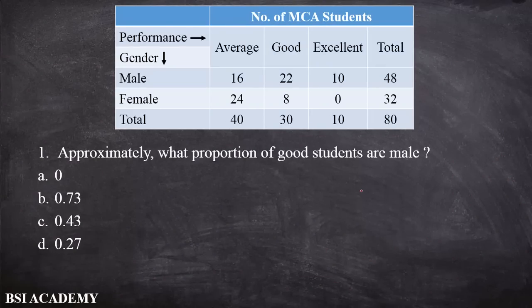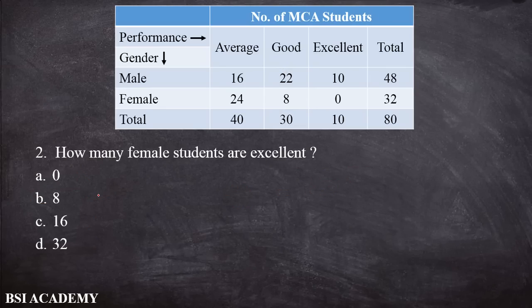Now the first question: approximately what proportion of good students are male? The total number of good students is 30, and out of these 30 students we have 22 males. So we have to find the proportion value. 22 divided by 30 is equal to 0.73. So our answer is 0.73, and options A, C and D are wrong. So B is the correct answer. You see that once you find the missing value, you can solve this question very fast.